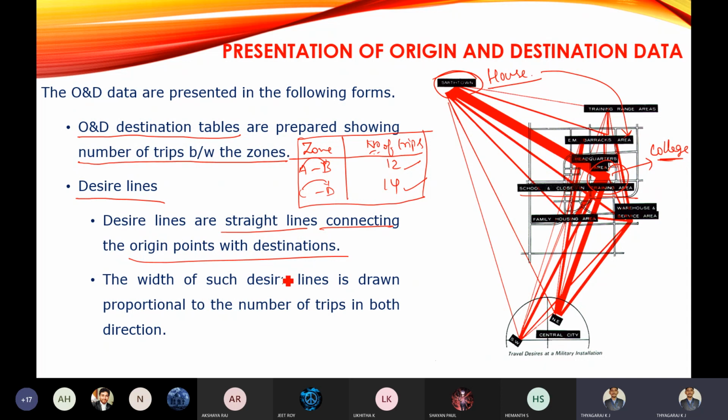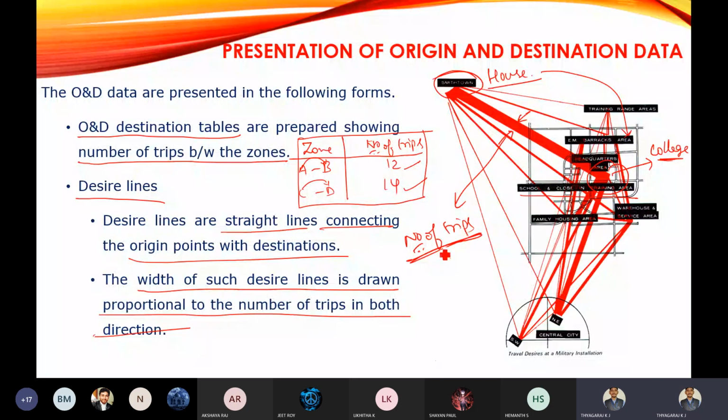You are going to connect it with a straight line, and the width of the desired line is drawn proportional to the number of trips in both directions. The width of the desired line indicates the number of trips. If the width is more, the number of trips will be more. If the width is very less, the number of trips is very less.